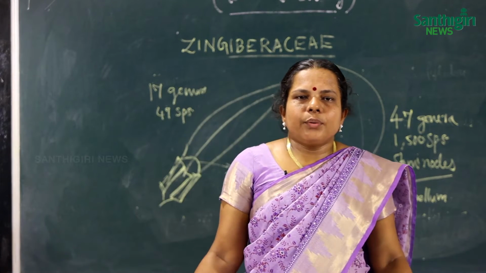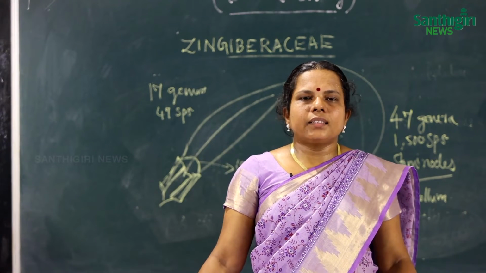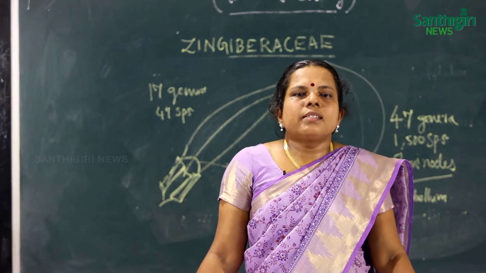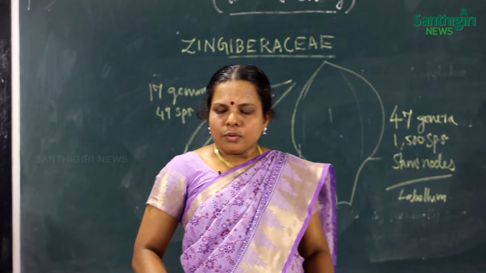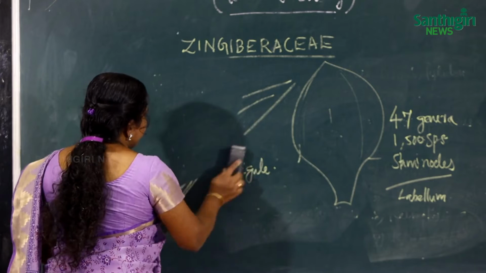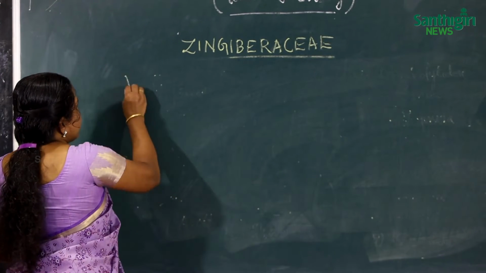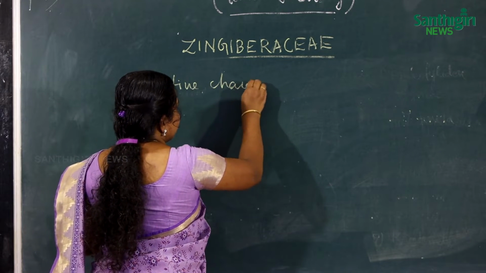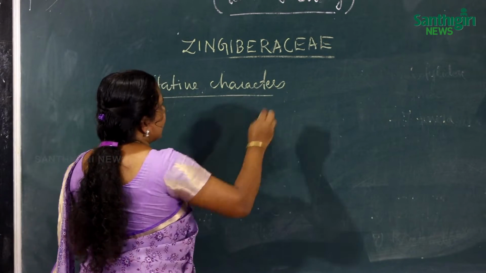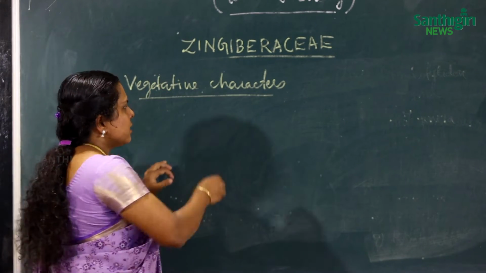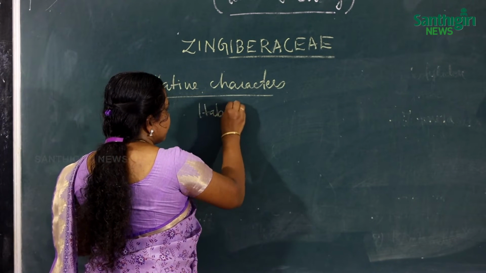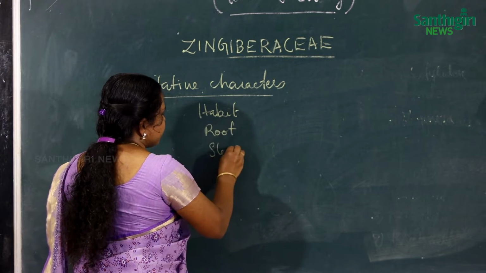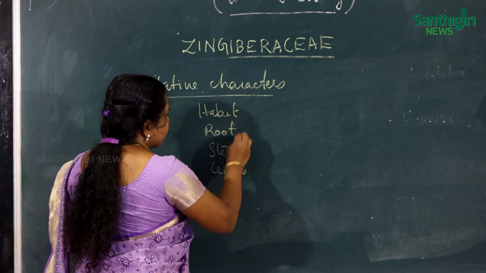Then next are the vegetative characters of this family. The vegetative characters include habit, root, stem, and also leaves.